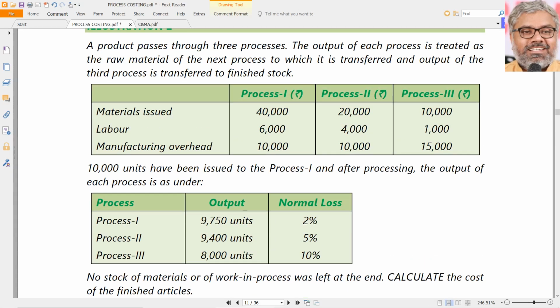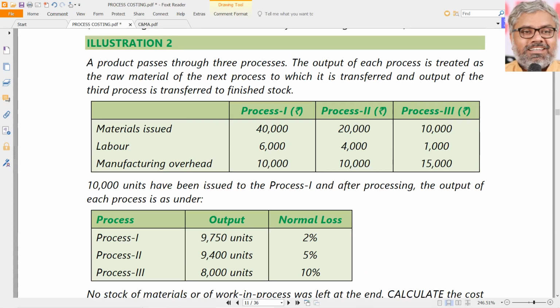Now look at one of the definite possible questions, a 5 marks type question in process costing without any work in progress and stocks, but still having some relevance to losses, that is normal and abnormal losses. Read illustration 2 carefully. A product is processed through 3 processes. Output of each process is treated as the raw material of the next process to which it is transferred, and output of the third process is transferred to finished stock.